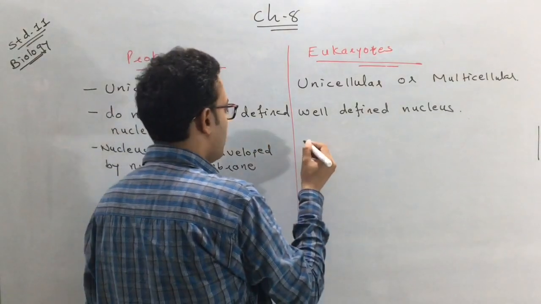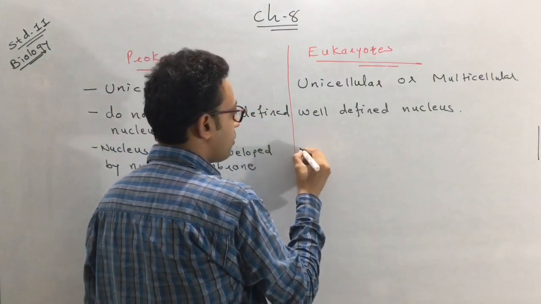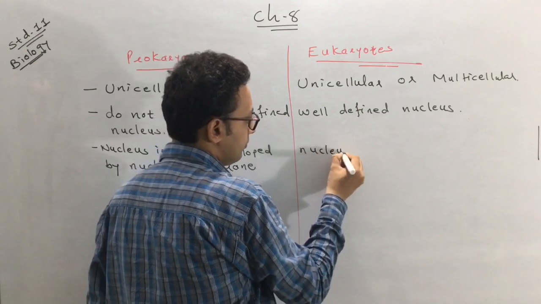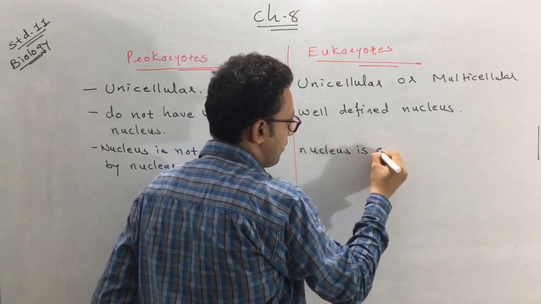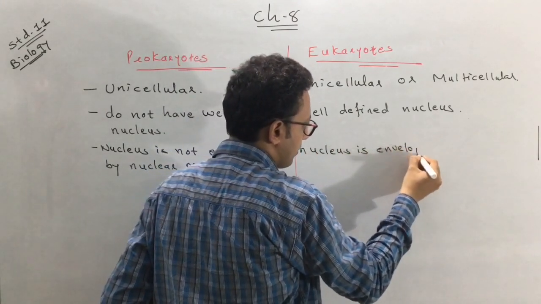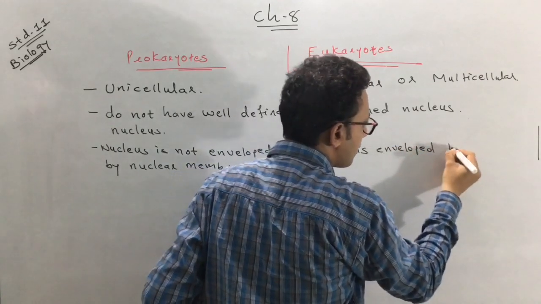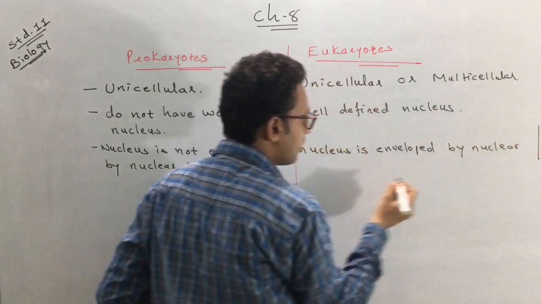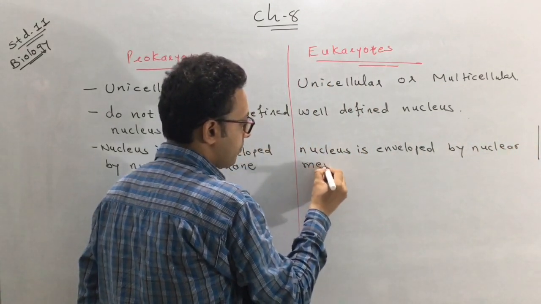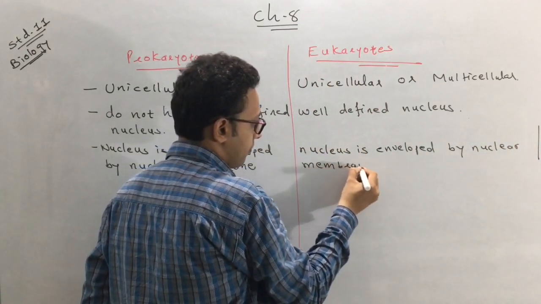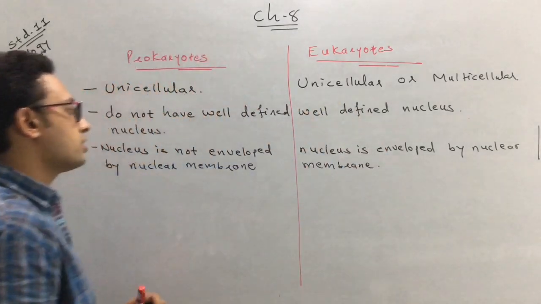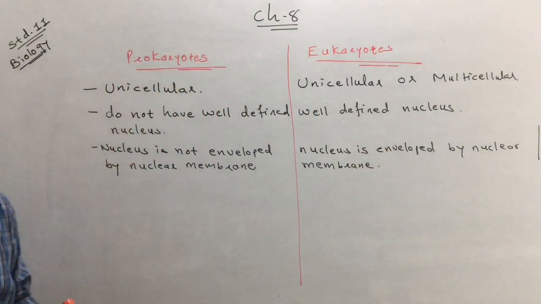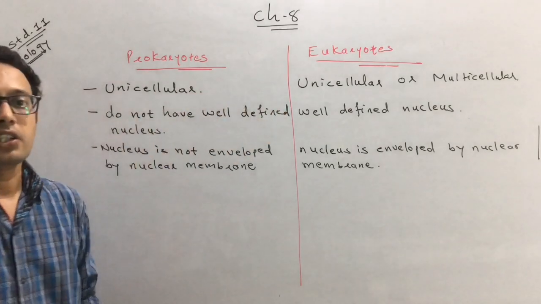But in the eukaryotes, the nucleus is enveloped by a nuclear membrane. So this is the third difference which exists between the prokaryotes and the eukaryotes.